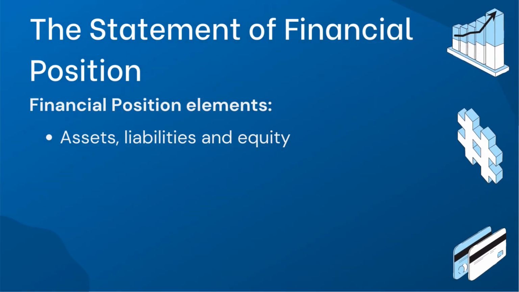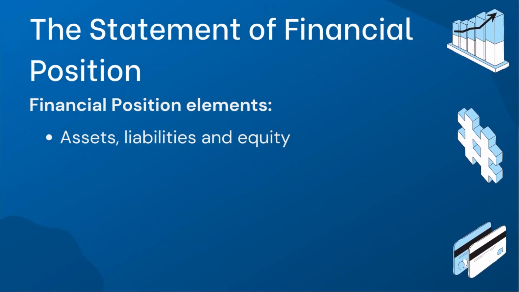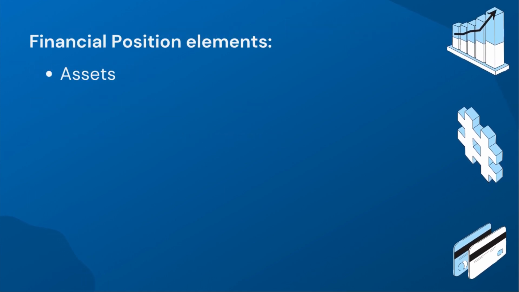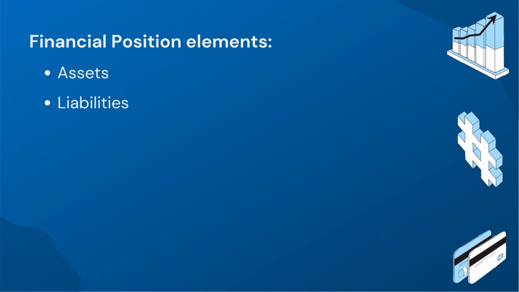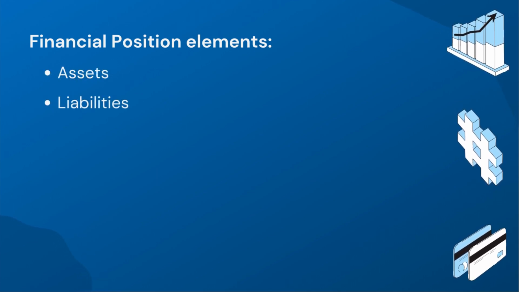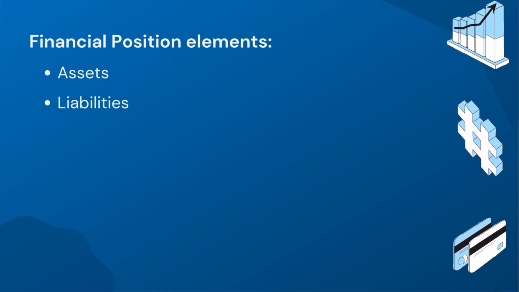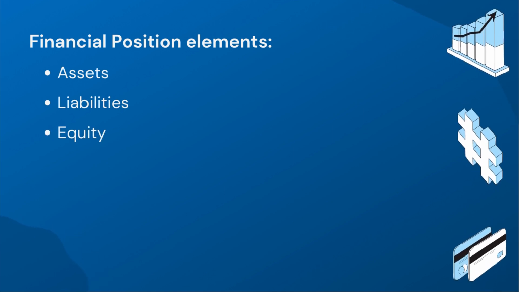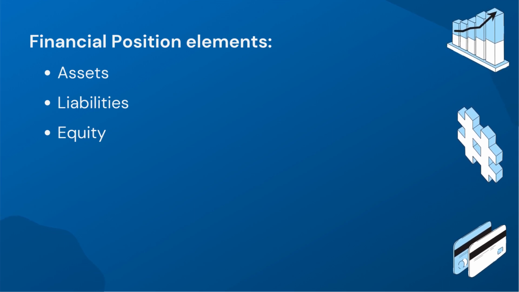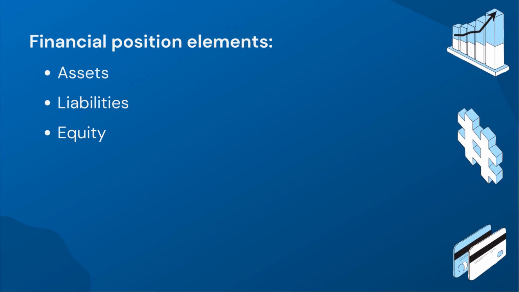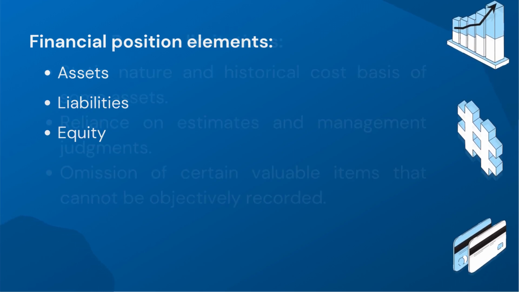The elements on a statement of financial position are assets, liabilities, and equity. Assets are the resources controlled by the entity that represent probable future economic benefits. Liabilities are present obligations arising from past events that are expected to result in an outflow of economic benefits from the entity. Equity is the residual interest in the entity's assets after subtracting all its liabilities. These elements are considered permanent accounts because they represent the long-term financial position of the entity.